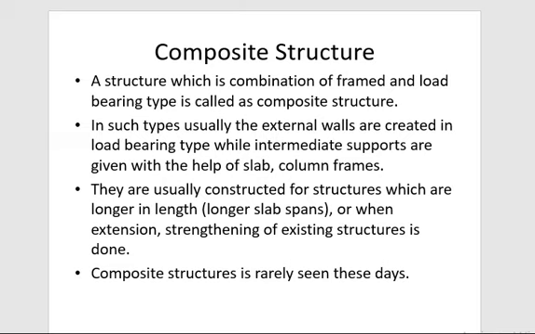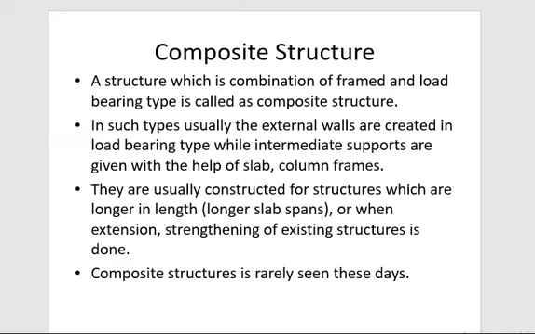So in such a type, what usually happens? The external walls are created in load bearing type while intermediate supports are given with the help of slab, column and frame. They are usually constructed for structures which are longer in length, which means having a longer slab, and where extension or strengthening of an existing structure is done. Nowadays these structures are rarely seen.